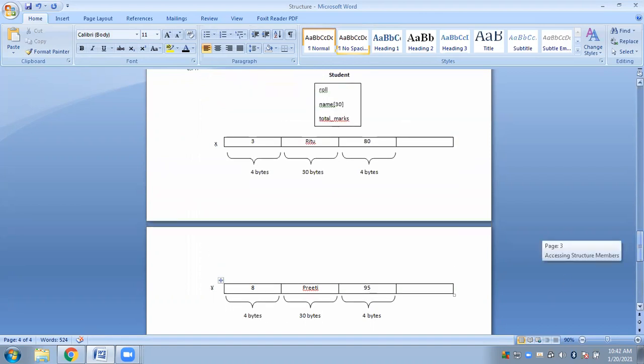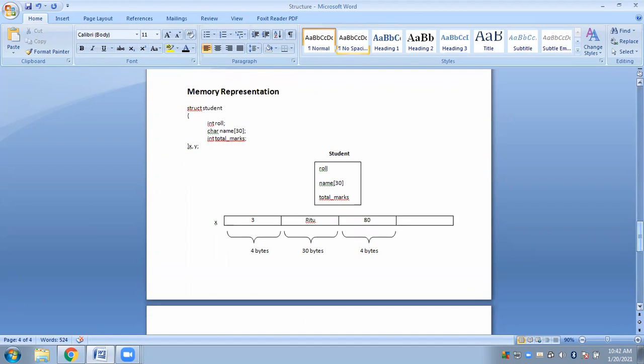What is the size of a structure? That might be asked. The size of a structure is the total number of bytes occupied by each of the members of the structure. Here, roll number is 4 bytes, name is 30 bytes, and total marks is 4 bytes. So 30 plus 4 plus 4 gives us 38. So a total of 38 bytes will be assigned to all the variables created for this particular structure.